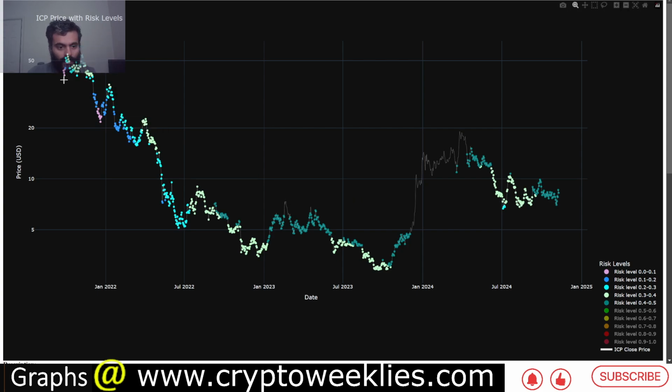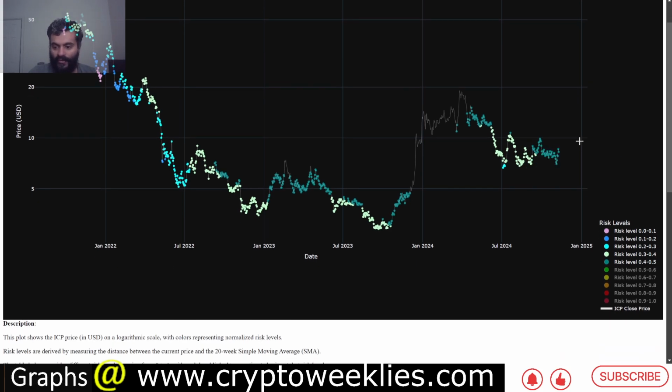Again, not over here, that's when the token was newly launched. But after the bear market kind of ended, you can see by accumulating during the non-bubble moments of the market, and using this model as an example, again not financial advice, you are essentially avoiding these parabolic moves where DCAing at those levels would be not as lucrative as down here. So this is per this model at 0.5 risk.